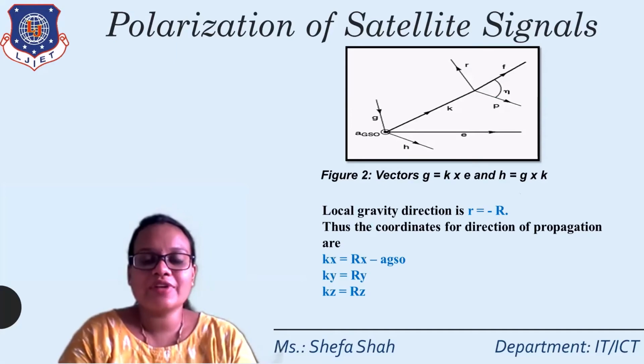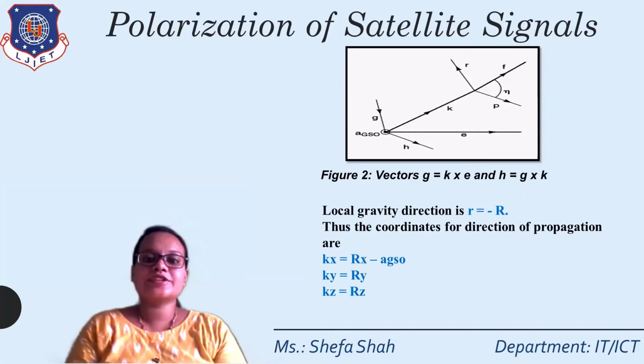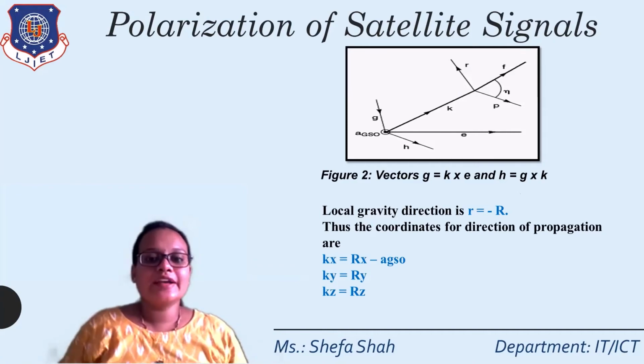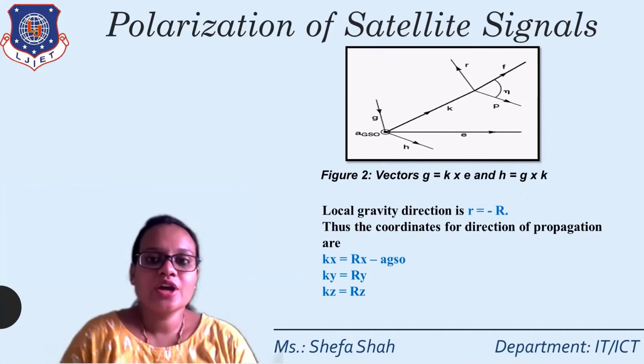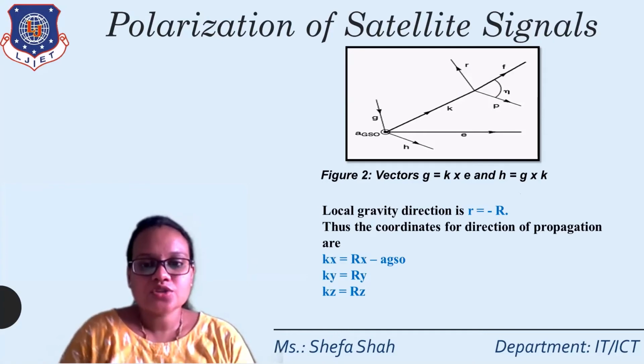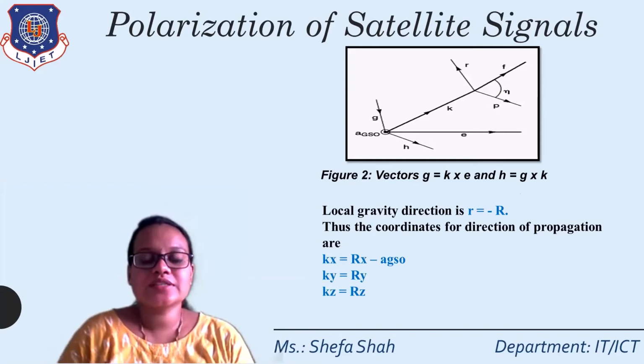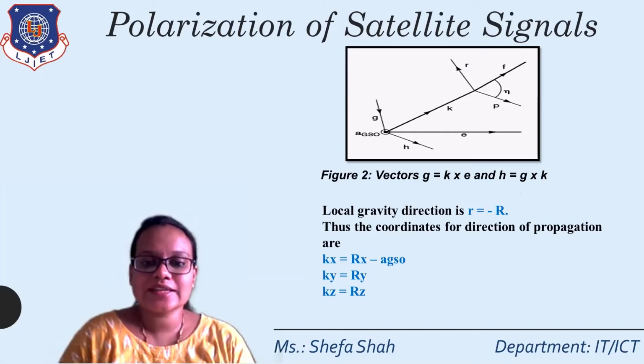So now we have to find the coordinates of the gravitation of the earth station. With the help of the local gravity direction, it has a point in the opposite direction, that is r is equal to minus r. So the coordinates of the direction of propagation which we need to find, that is k, in the figure. As you can see, kx is equal to rx minus agso, and ky and kz will be ry and rz respectively.